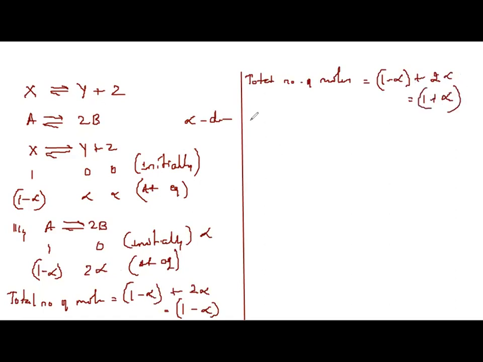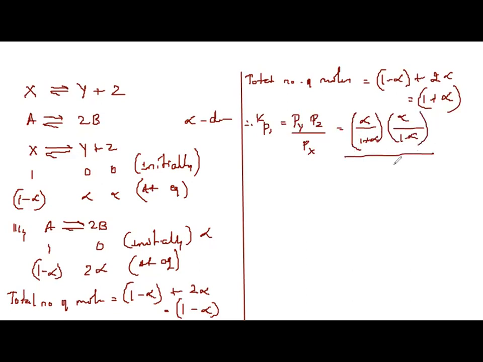Now calculate Kp1. Kp1 is equal to partial pressure of Y into partial pressure of Z divided by partial pressure of X. What is partial pressure of Y? Alpha divided by 1 plus alpha into alpha divided by 1 plus alpha, the whole divided by 1 minus alpha upon 1 plus alpha.